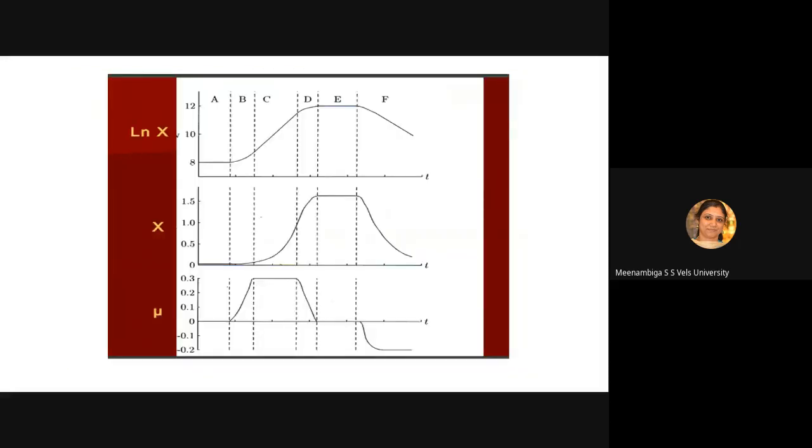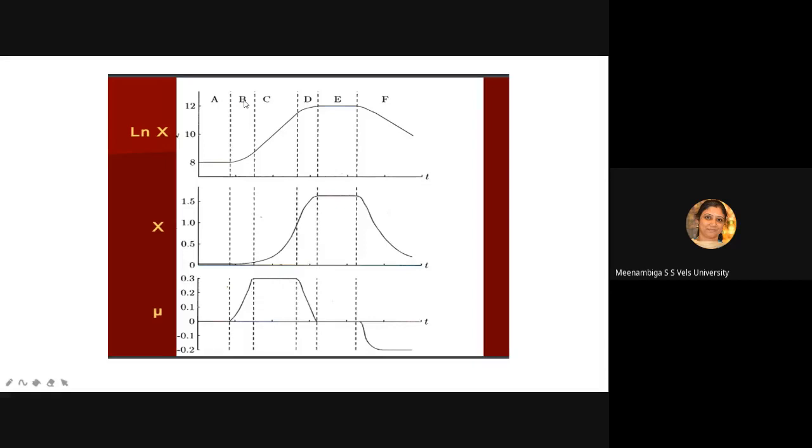So this is a graph representing the different stages in a batch cultivation. Here there are A, B, C, D. A is the lag phase and B, C, D are the different stages of the log phase.